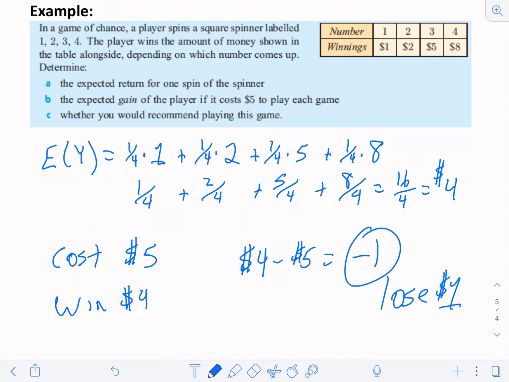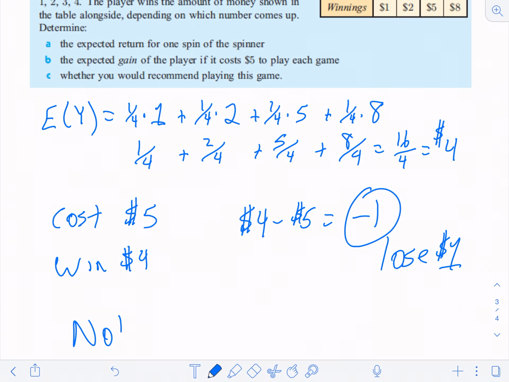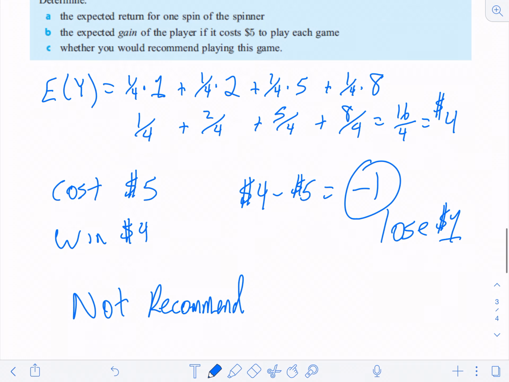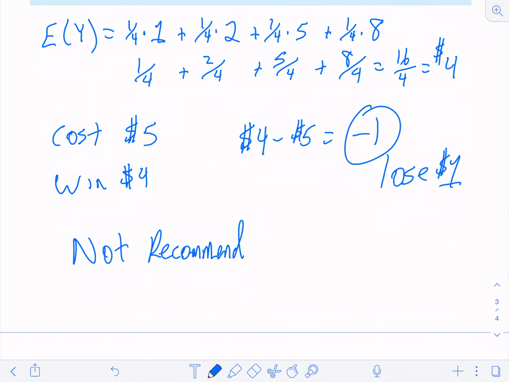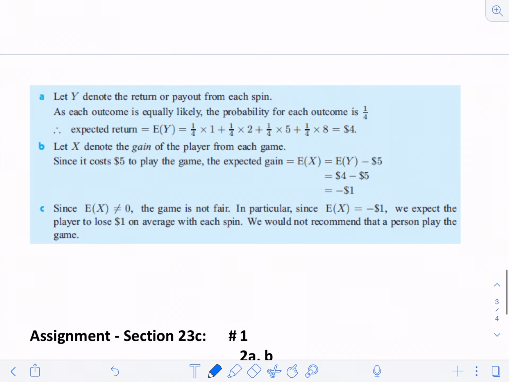Might I get lucky sometimes? Sure. But on average, I'm going to lose $1 for every time that I play this game. So would you recommend it? I would not recommend playing this game. Unless I'm the one hosting the game, and if you want to play and pay me $5 to spin the wheel, I would recommend that you play it a lot. That's basically what it explains down here.